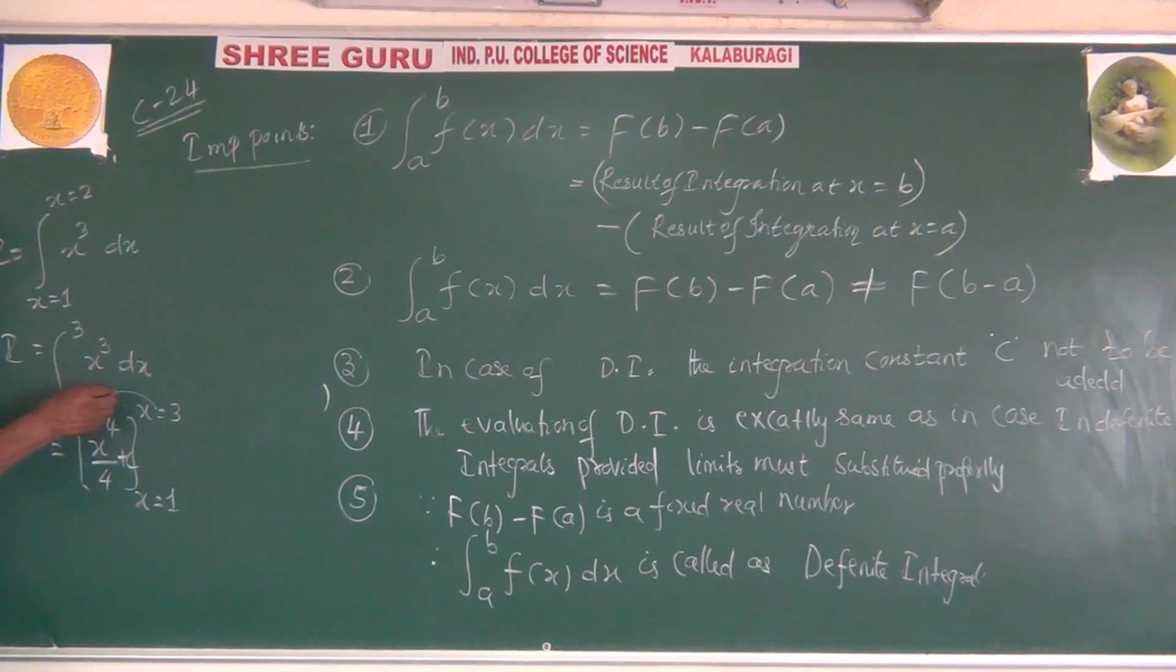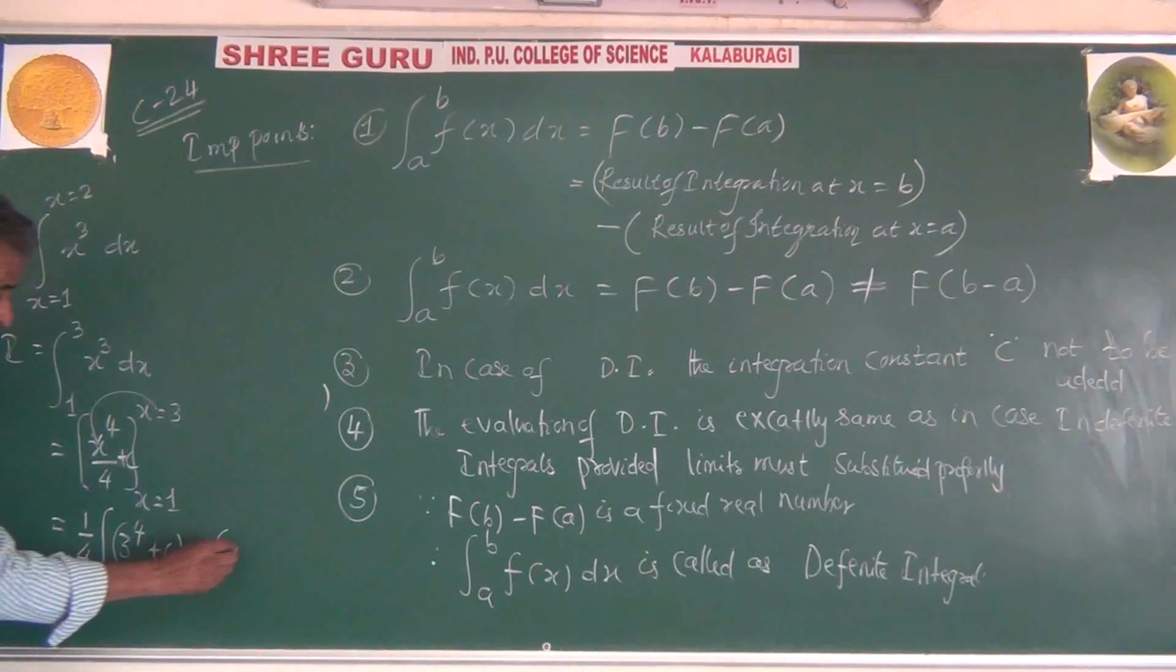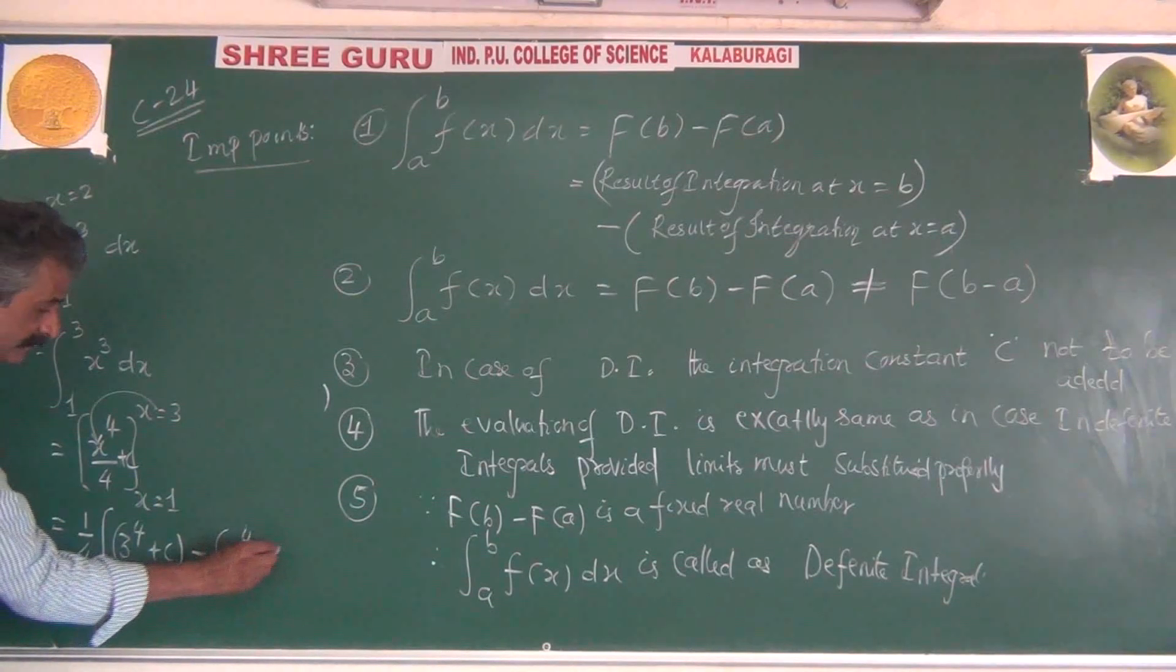First, in the result of integration, put x equal to 3. In the meantime, 1 by 4 can be kept outside, as the total multiplier. Put x equal to 3: 3 power 4 plus c, minus. Then put x equal to 1: 1 power 4 plus c.